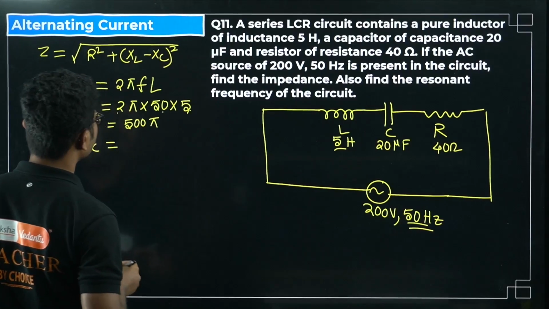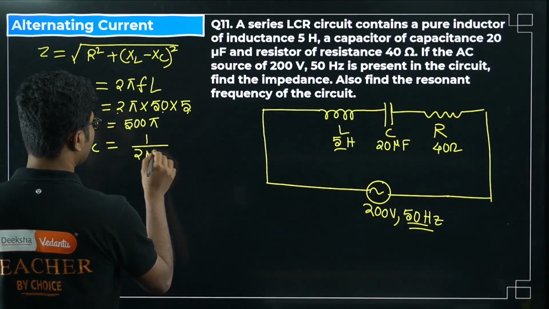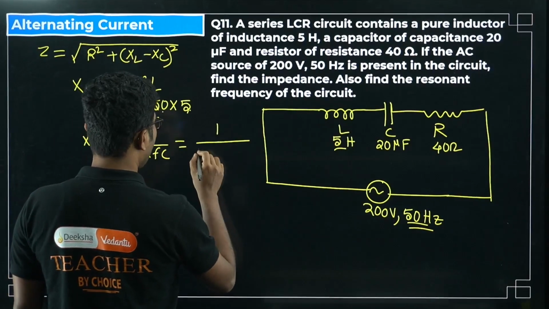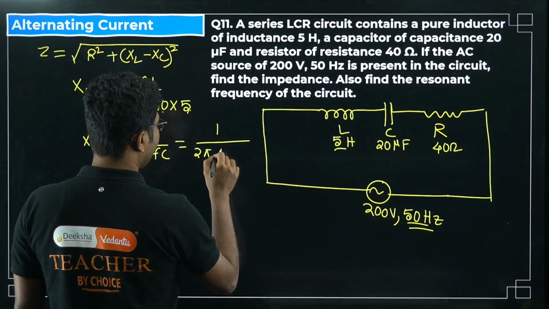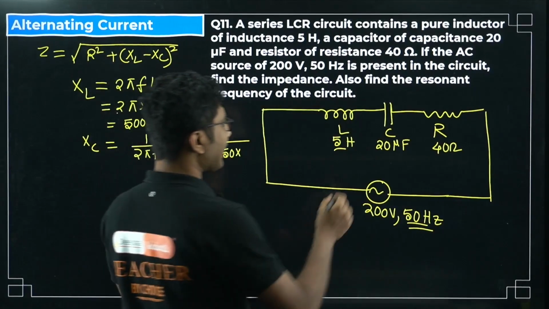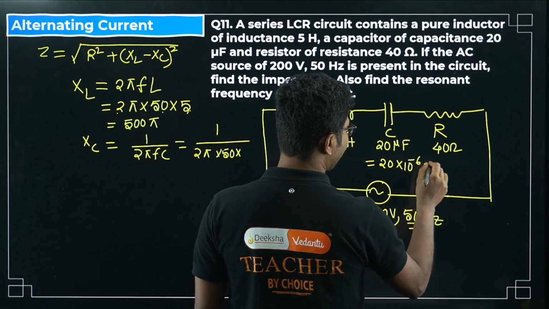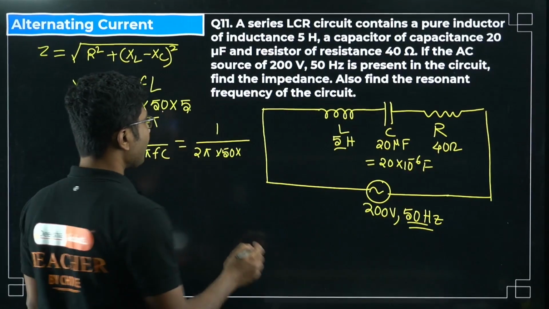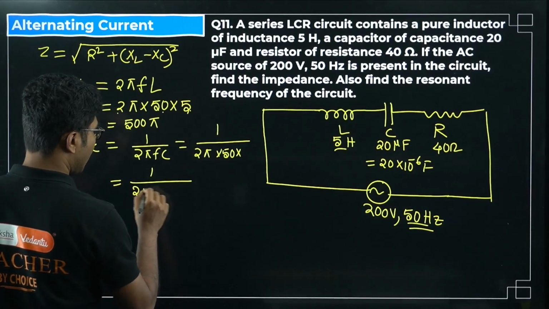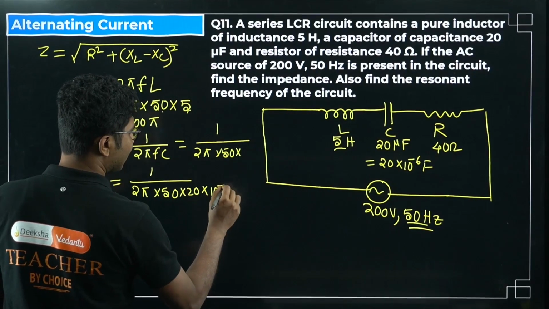XC will be 1 by 2 pi f C, right? This is XC. So XC is 1 by 2 pi into 50 into C. C is 20 microfarad. 20 microfarad means 20 into 10 to the power of minus 6 farad. You have to convert it into SI units, right? So you have to put that in SI unit. So it will be 2 pi into 50 into 20 into 10 to the power of minus 6.